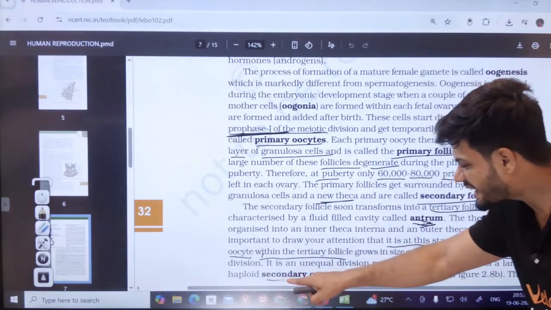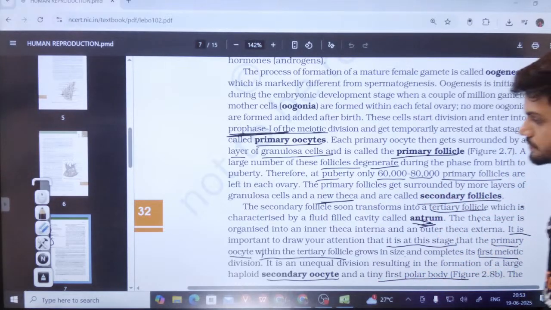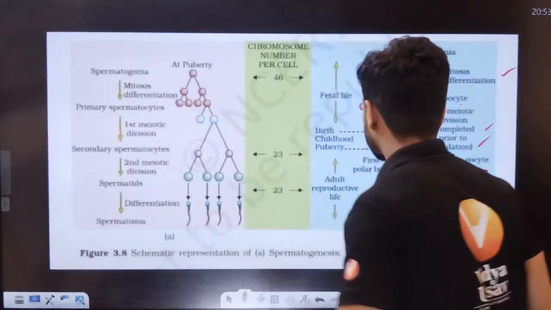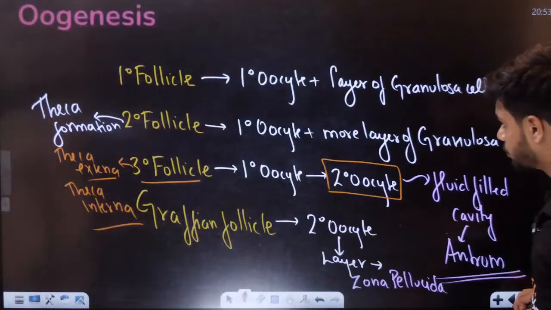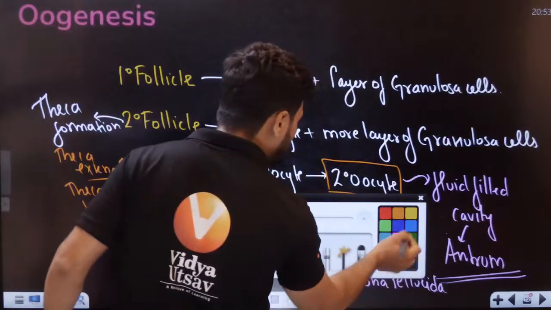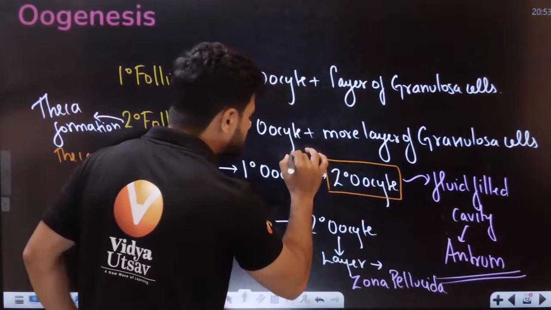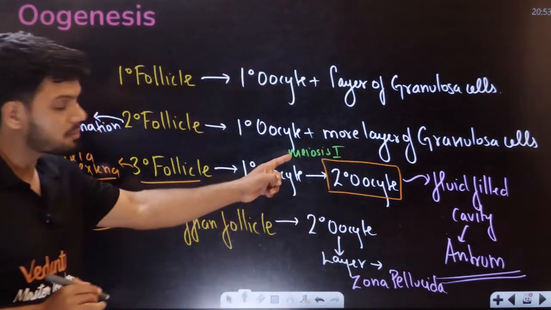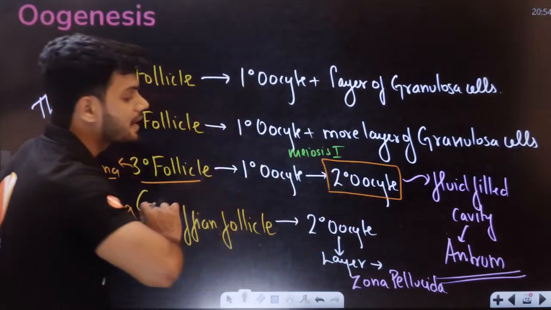It is an unequal division resulting in the formation of a large haploid secondary oocyte and a tiny first polar body. Students, this is what I meant here, very important of NCERT. In the tertiary follicle, the primary oocyte will finish meiosis 1 and we get the secondary oocyte.